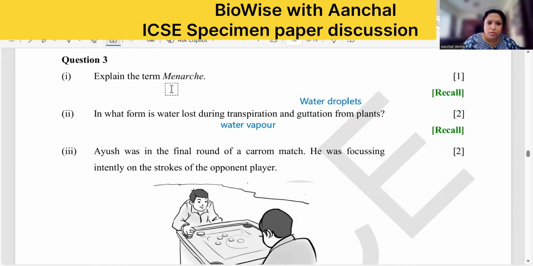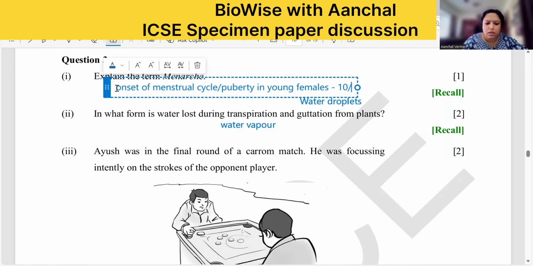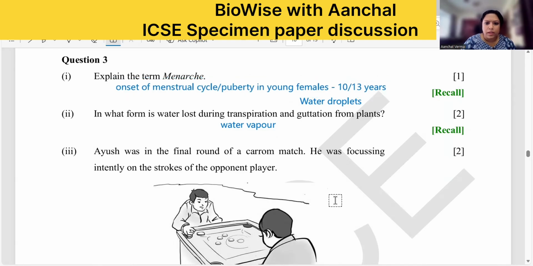Right? So why should I leave this? This is also onset of menstrual cycle. Menstrual cycle slash puberty in young females, age 10 to 13 years. Okay? That is your 10 to 13 years. Fine. Then next one.